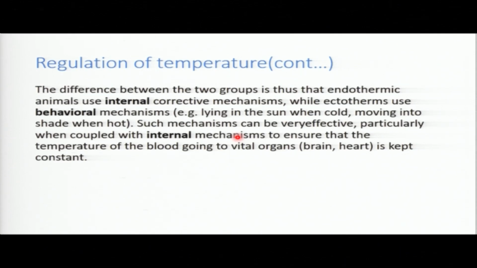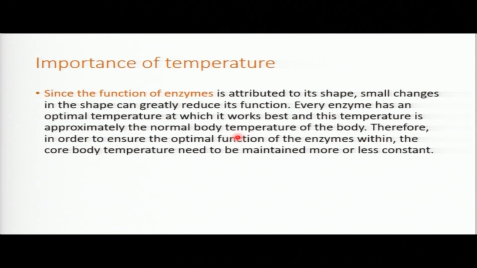Are you getting this? This is very crucial. It is very important to maintain the body temperature for all organisms. So we're going to see why it is important to keep the body temperature constant. Importance of temperature regulation. First of all, we have what we call enzymes.